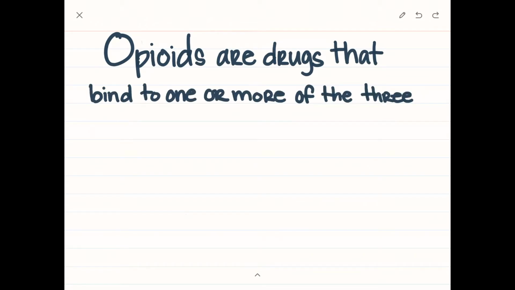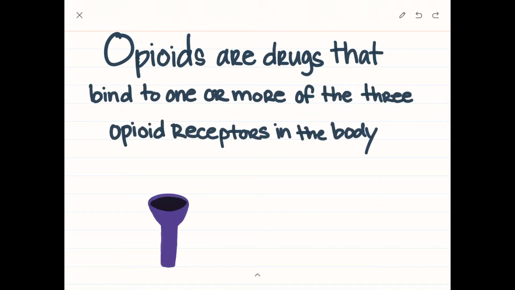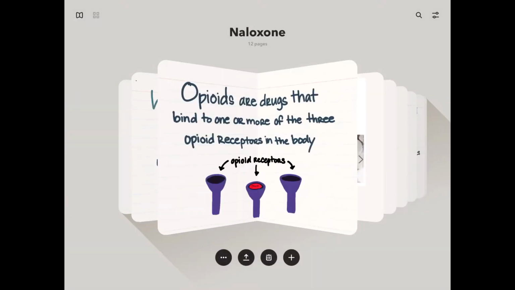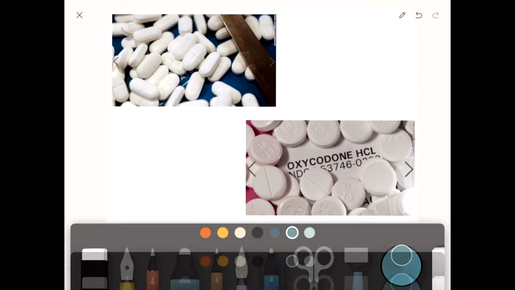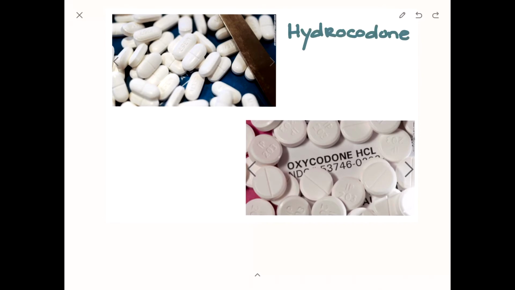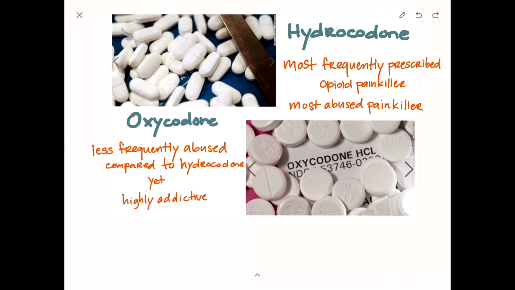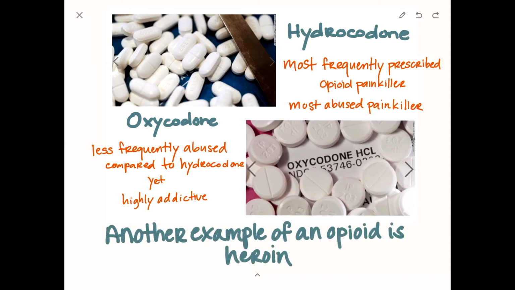Opioids are drugs that bind to one or more of the 3 opioid receptors in the human body. Examples of opioids are hydrocodone. It is one of the most frequently prescribed opioid painkillers and also the most abused. Oxycodone is also another one. It's less frequently abused, yet highly addictive. Another example of an opioid is heroin.